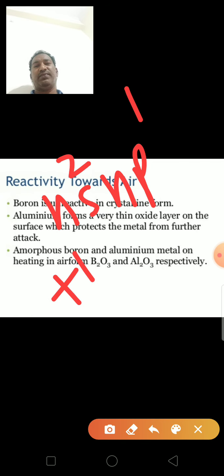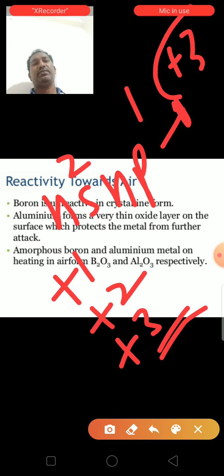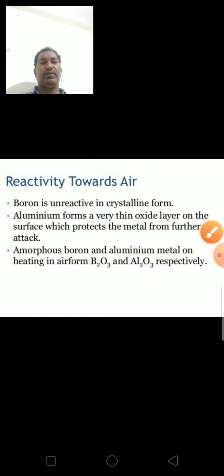By removing 2 electrons, it shows the +2 oxidation state. By removing 3 electrons, it shows the +3 oxidation state. The general oxidation state is +3 for these group elements, due to the outer electronic configuration ns2 np1.